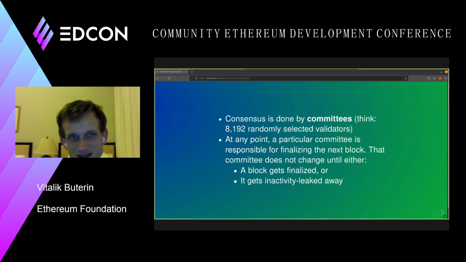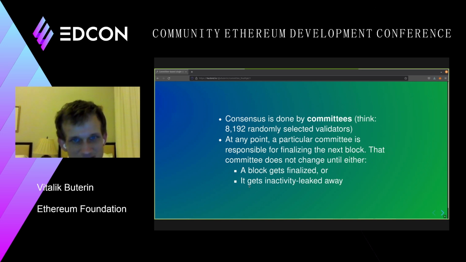In this design, instead, consensus is done by committees, and there is a committee every slot. So for example, in every slot, there might be 8,192 randomly selected validators, and there can be different numbers that we choose. 8,192 is only slightly more than the number of validators per slot today, so it's a number that we know we can handle. So the idea would be that consensus is done by committees, and the committees are always this size.